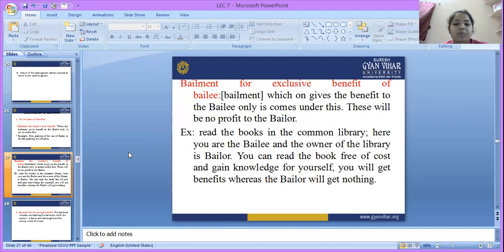Let's take the example: reading books in a common library. Here you are the bailee and the owner of the library is the bailor. You can read the books free of cost, without paying any amount, and gain knowledge for yourself. You get the benefit, whereas the bailor gets nothing.